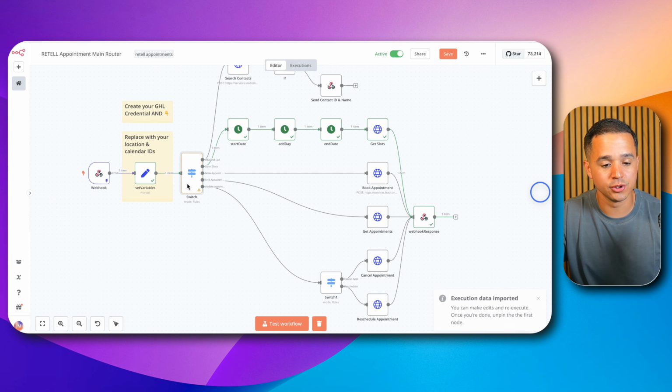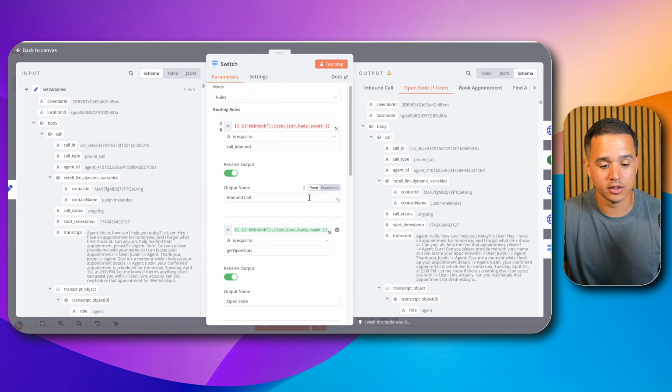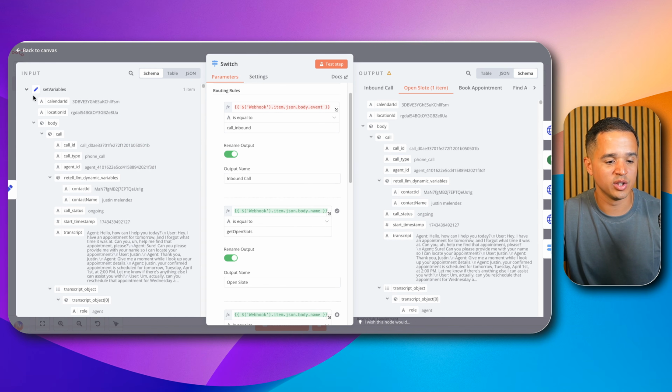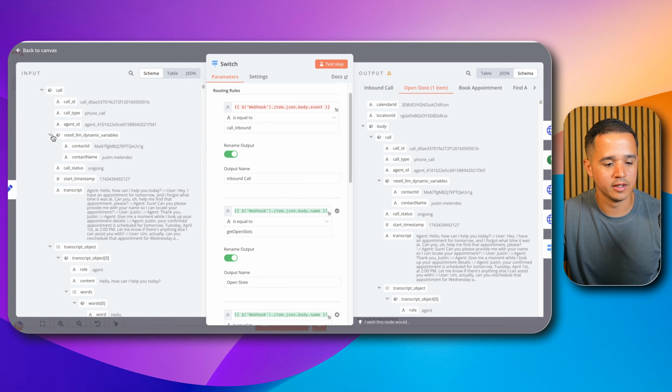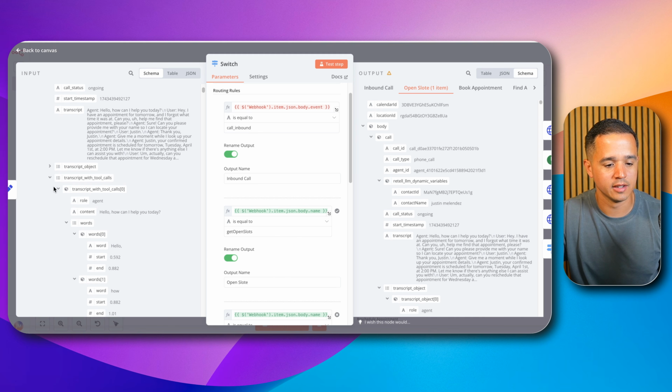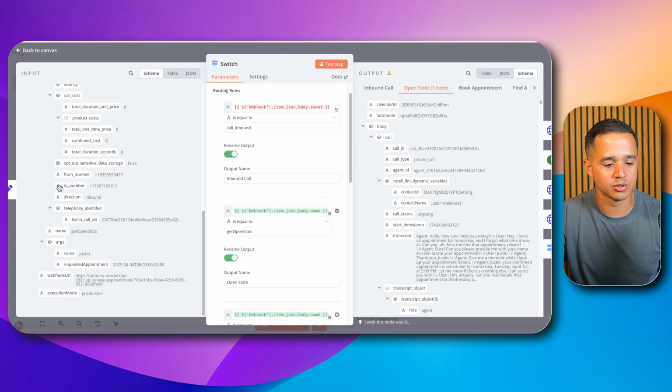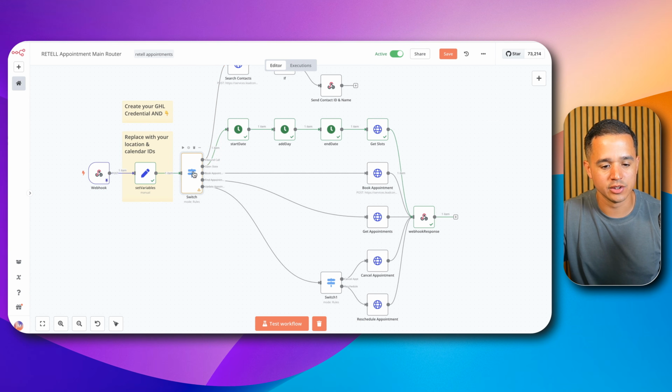All right, in this execution, we called the get open slots function. And so let's come in here so that you could take a look at the webhook. And you'll notice, if we collapse some of this stuff and scroll down, the name of the function that was called was get open slots. And so because of that, we took this route and now we're going to get open slots.